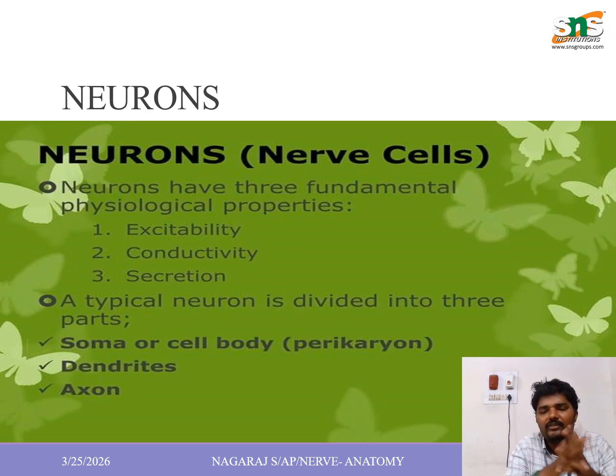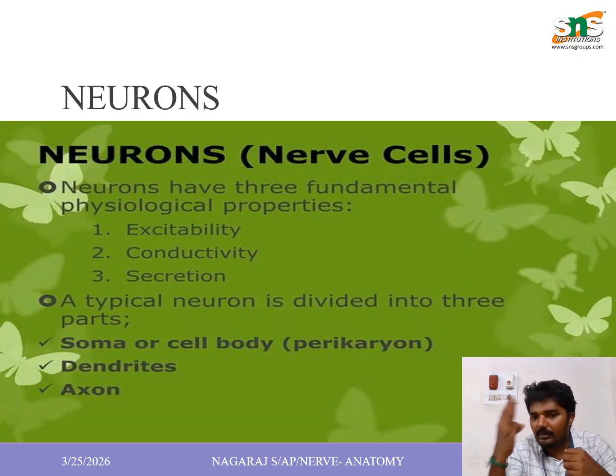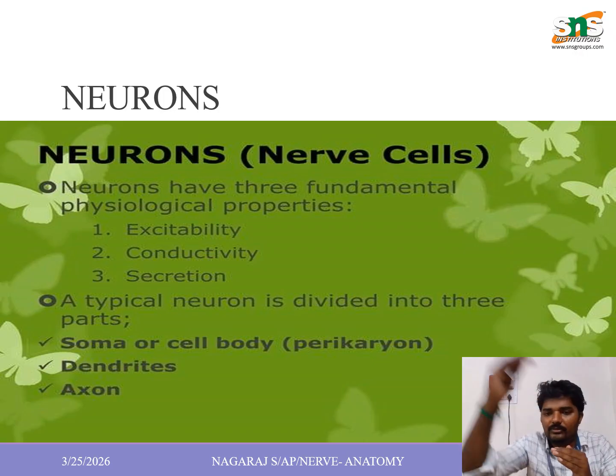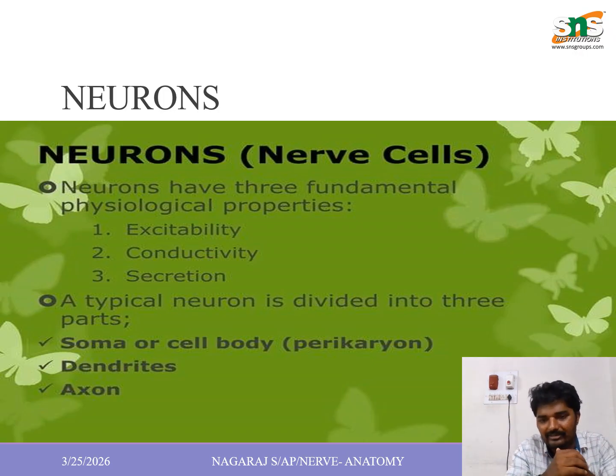Then neurons are the nerve cells. A nerve has three fundamental physiological properties: excitability, conductivity and secretion. Excitability is the transmission. Conductivity is the impulse transmission to the other neuron. Secretion is the production of secretions such as hormones. Okay, these are the main physiological properties.